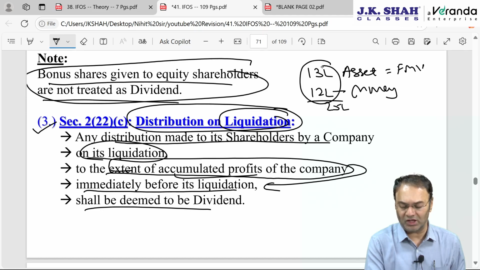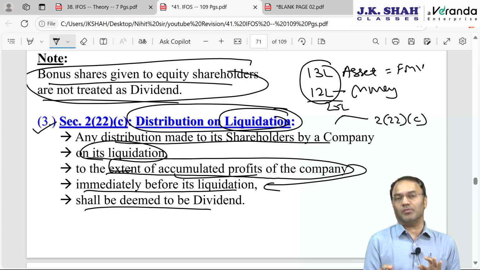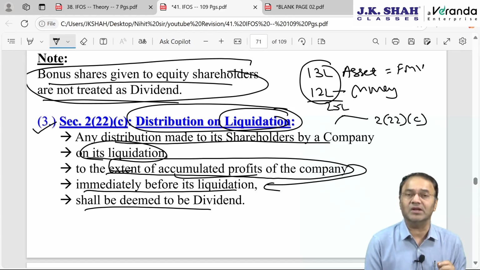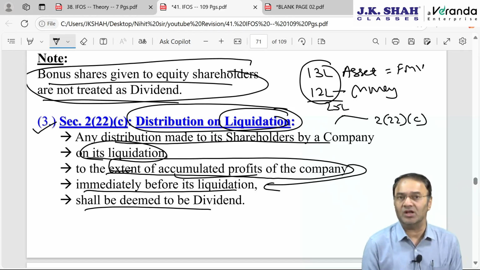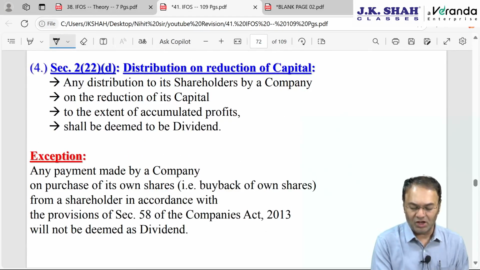So step number 1, you take the total of these two. Step number 2, you divide it into two parts: how much will be deemed as dividend under 22(c) to the extent of accumulated profits. Thereafter, we discussed this with the help of an example in the revision of the capital gain chapter. In case you have not watched that video, please immediately log in and download it or go and watch it.